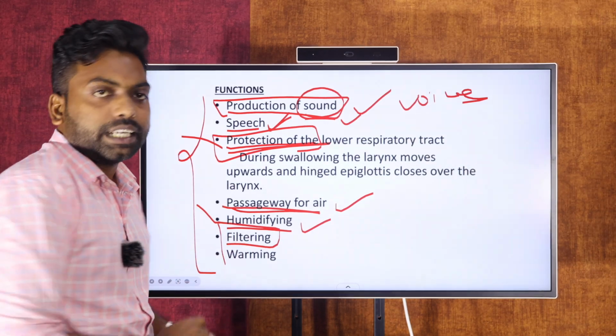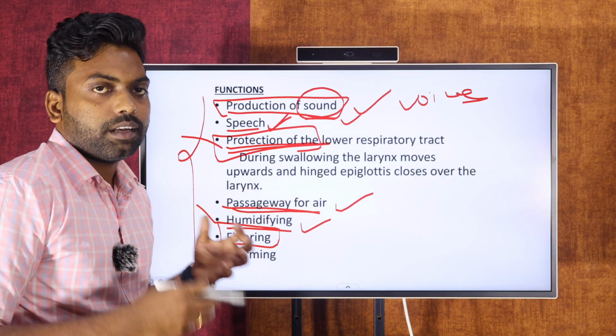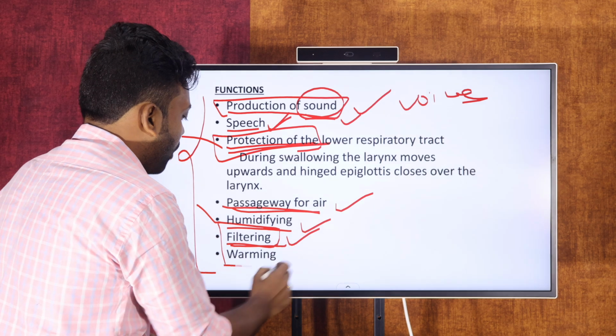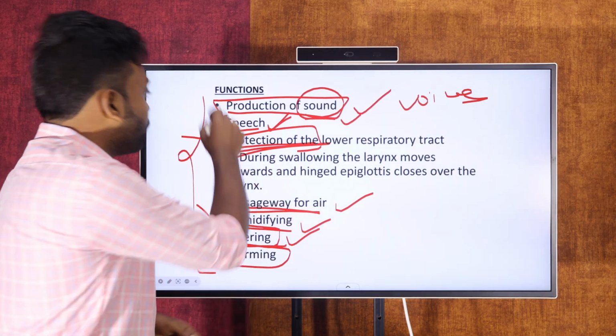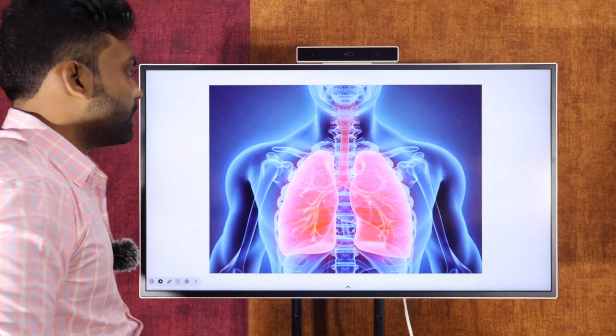As we know, there is also filtering. When we inhale air, it is filtered of dust particles before going into the lungs, and warmth is also given. So these are a few functions of the larynx. This is about today's session, the larynx. You must remember that the main function of the larynx is that it is also called the voice box. And you must remember how many types of cartilages there are, and what their importance is. That's it.